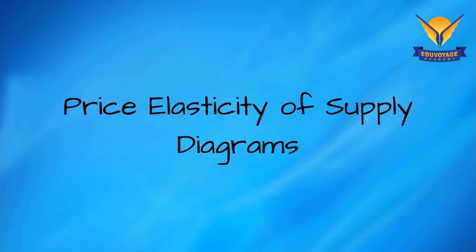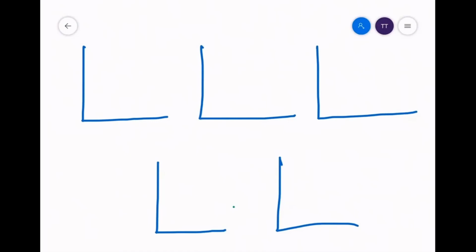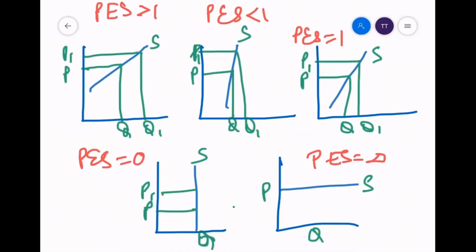Okay, now look at the diagrams carefully. Demand you all have understood last time. Look at the supply diagrams. In case of elastic, see how the slope will come. Look at the first diagram.